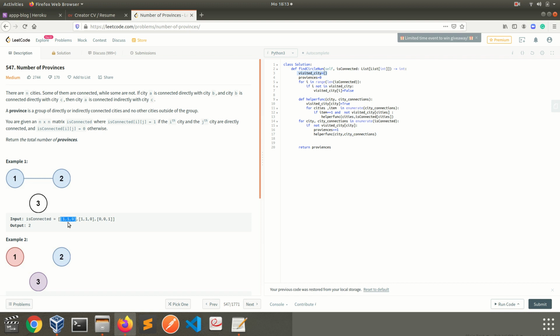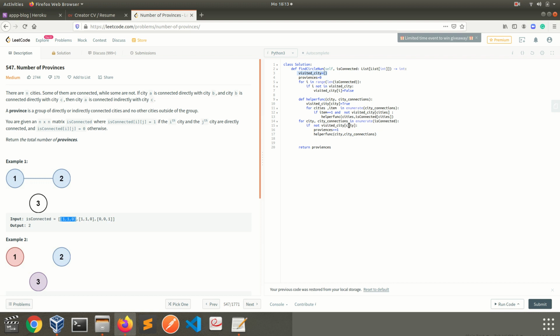I check my connections. If I have a connection to other cities, I check that, and also the disconnections. In this way, I can find all indirect connections, and I can mark these cities as visited. At the end of that, I can reach the total provinces. As you can see here, I have iterated the given list by thinking of it as the city number or the city index and its connections.